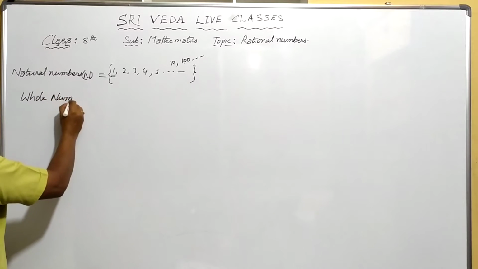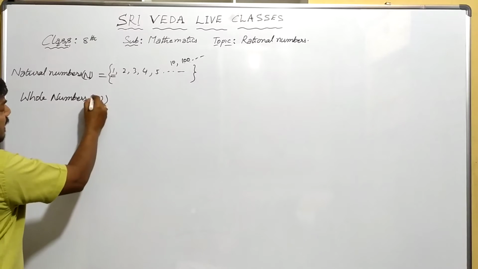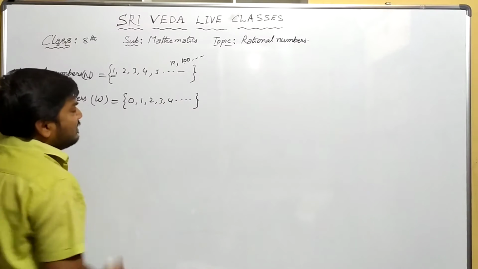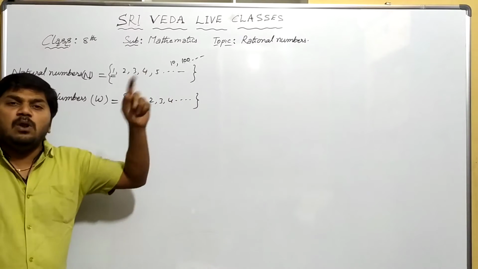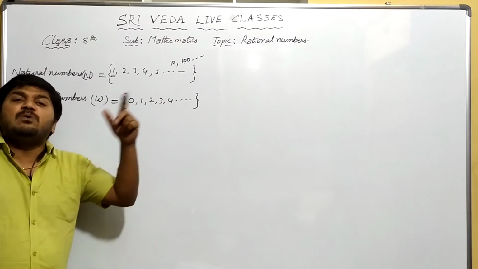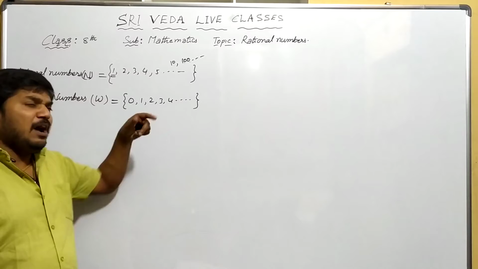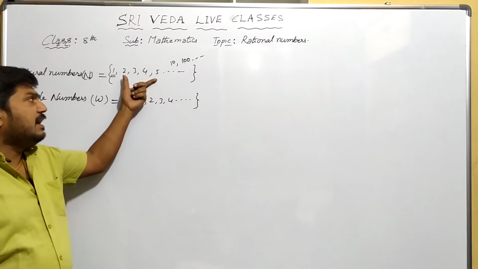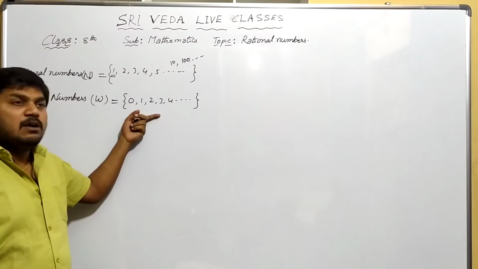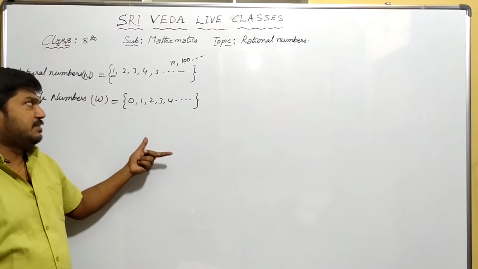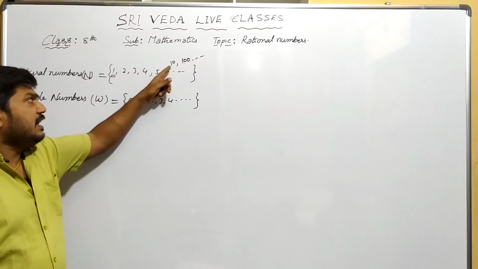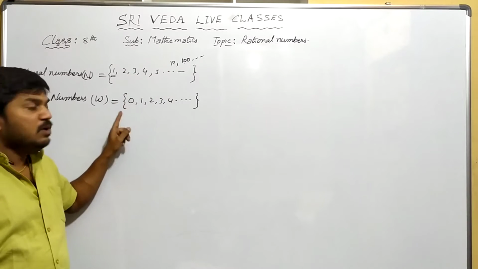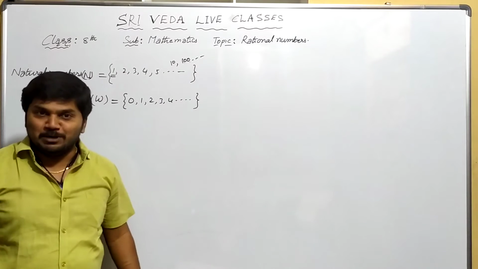Whole numbers are denoted by capital W, right? 0, 1, 2, 3, 4 and so on. All these are called whole numbers. Whole means total, everything. There is no other number. One mathematician, some olden mathematician, observed 0 and stated that not only these numbers, we are using 0 also. So that's why these are all whole numbers.